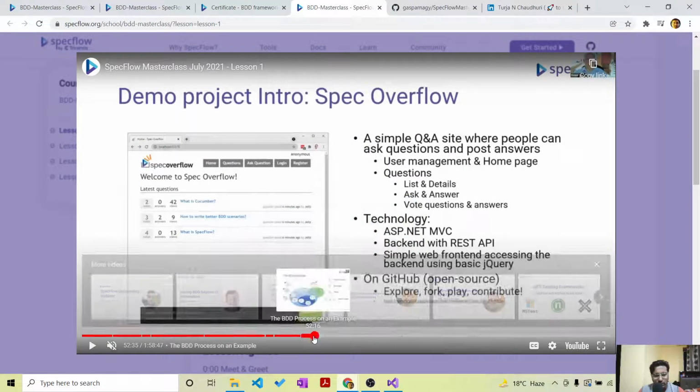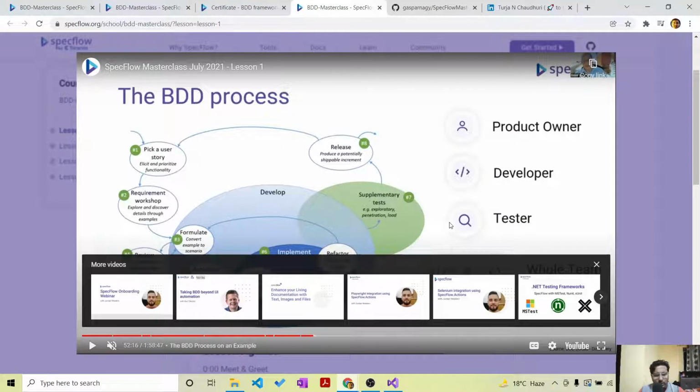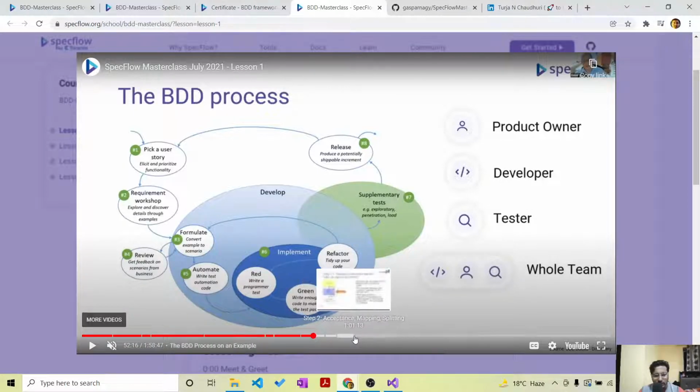Okay, so let me go back. Yeah, this one. And so basically all of this is defined in extreme detail here. Okay, all of the steps. And similarly the next session.